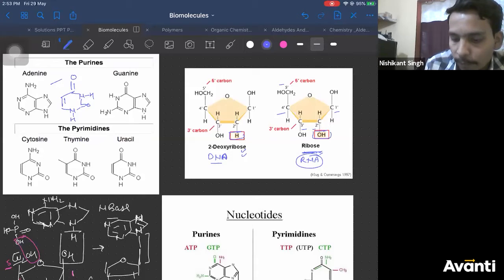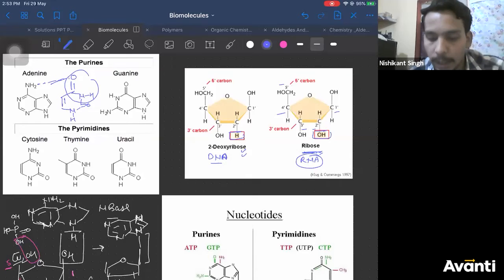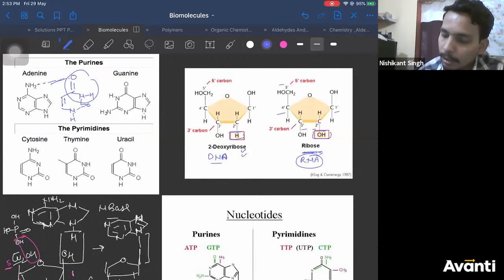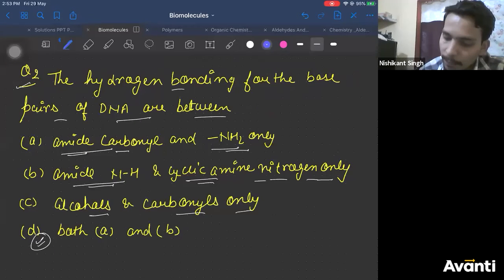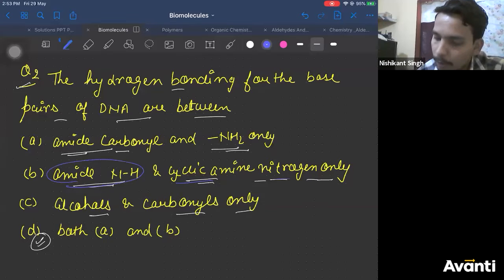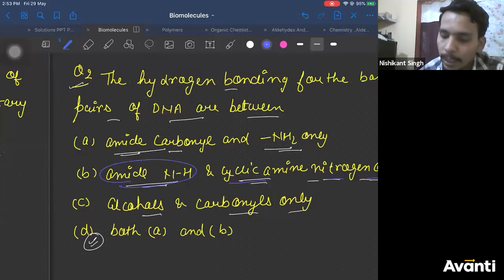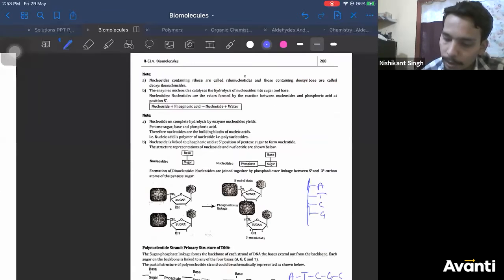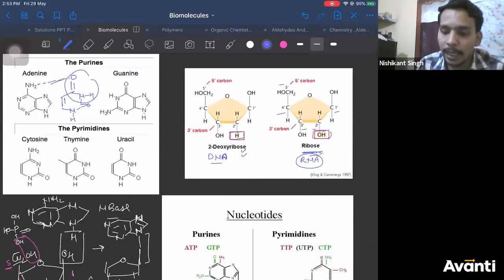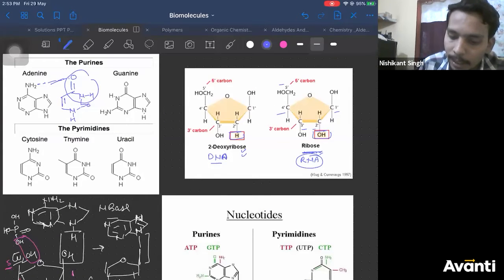So the carbonyl oxygen can form a hydrogen bond with the amide NH2. And the next statement was amide NH and cyclic amine nitrogen. That can also be done. So amide NH and cyclic amine nitrogen.